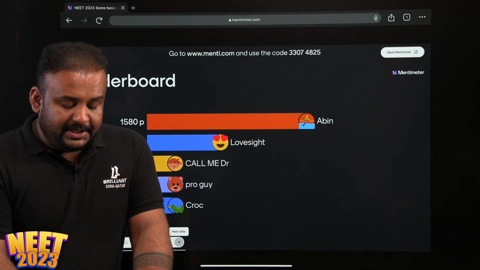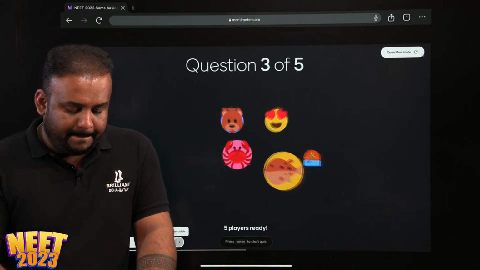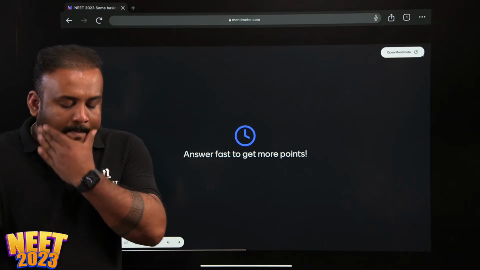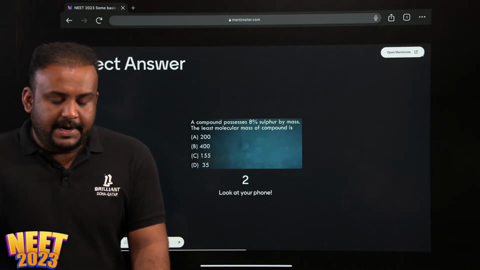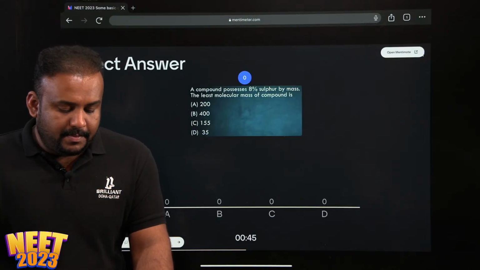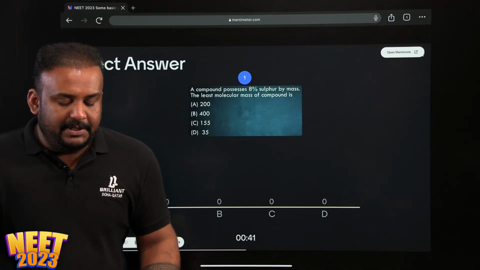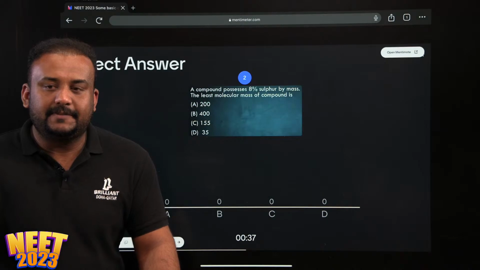Okay, so let's go to the third question. We have 3 more questions remaining. A compound possesses 8% sulfur by mass.